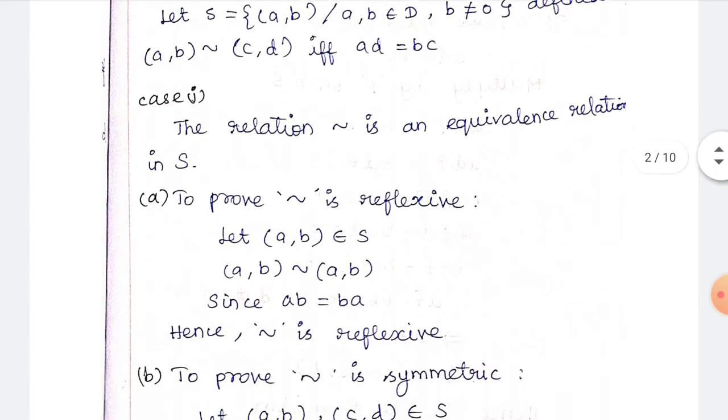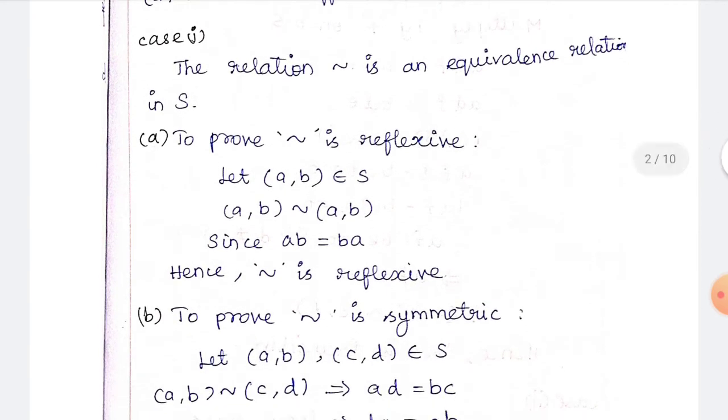The first case is we have to prove this relation is an equivalence relation. You know that for an equivalence relation we have to prove that it is reflexive, symmetric and transitive. So in case 1 we have 3 subdivisions: A is reflexive, B is symmetric and C is transitive. The first one is to prove the relation is reflexive.